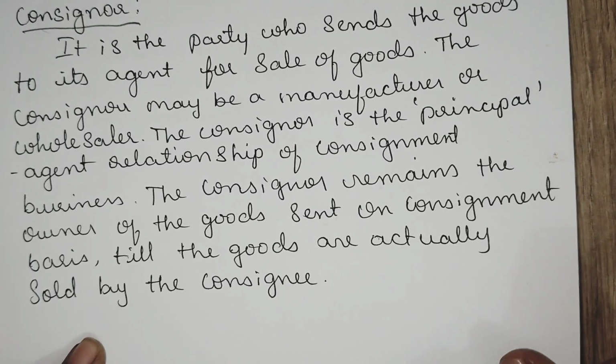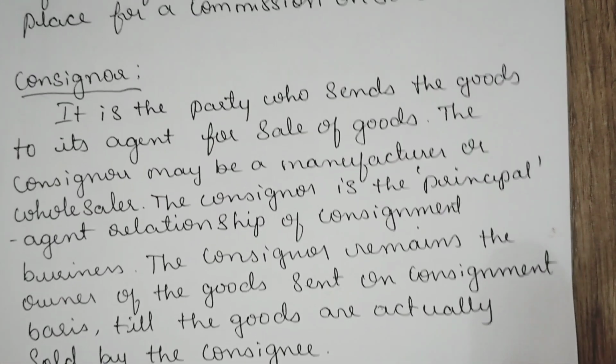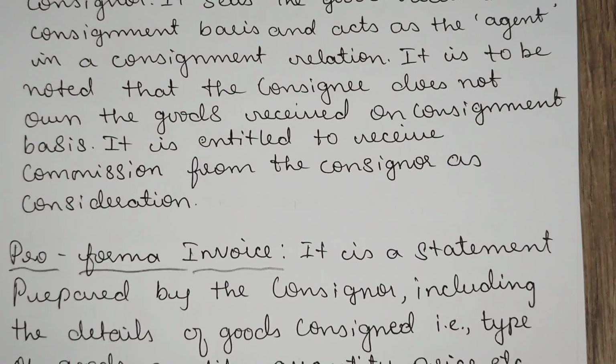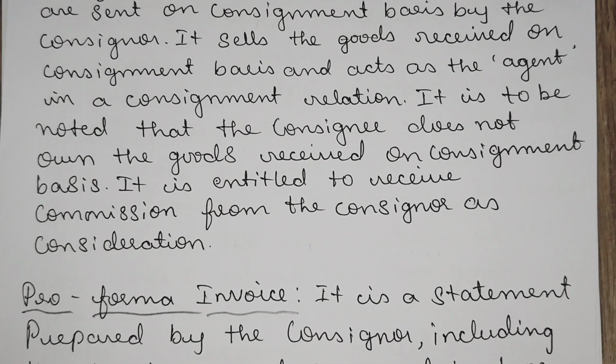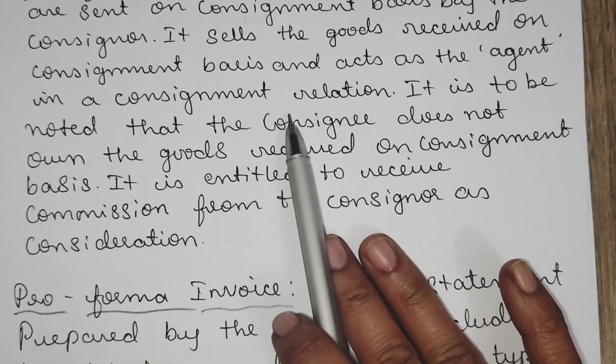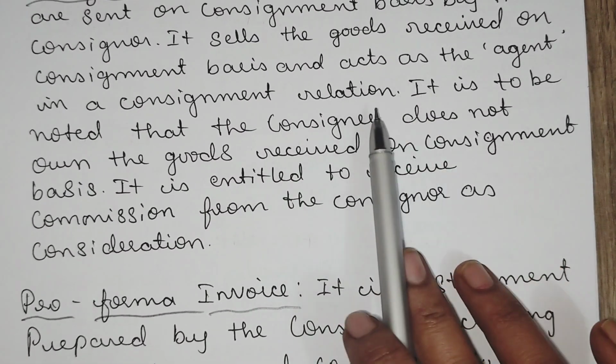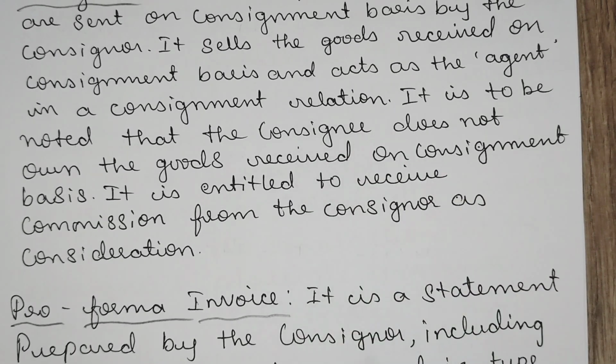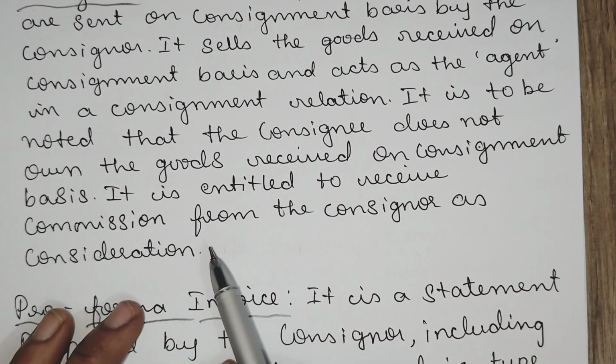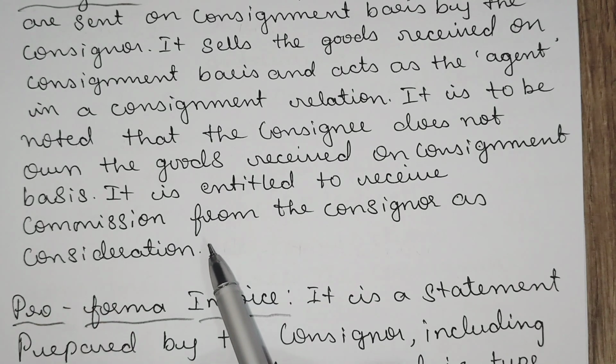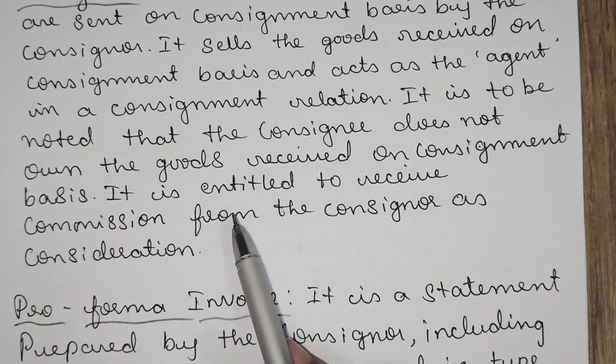Once it is sold, then the owner changes. Until then, the consigner remains the owner. Then the consignee is the other party, the agent, one who is selling for a predetermined commission the consignment which he sells.